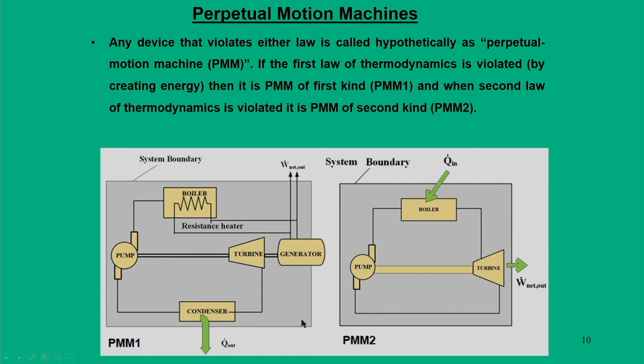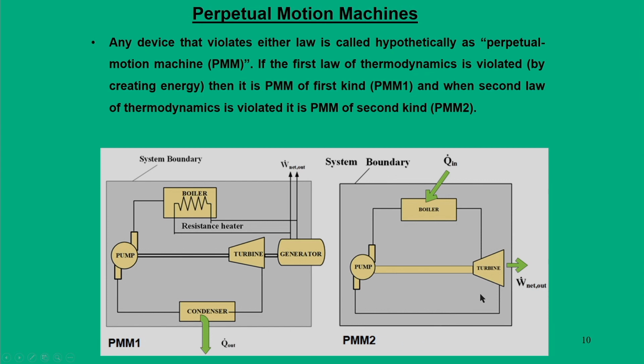So, in this concept which was introduced here, in the first case we have drawn the schematic of a power plant, which is operated from the power developed by a generator, which is the net output power, and from that power we are continuously giving the input as a heat source. So, in this process we are basically creating energy. This is not true, so in that way it violates the first law of thermodynamics.